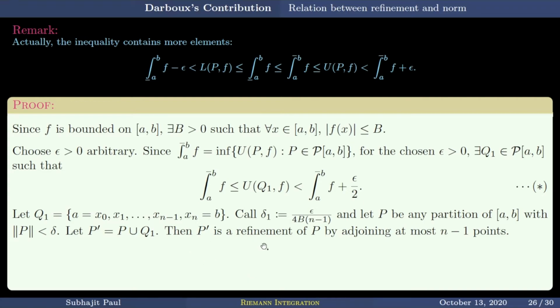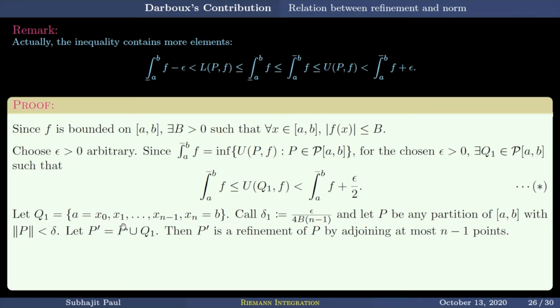Then P dash is a refinement of P by adjoining at most n minus 1 points. Look at Q1. Q1 has n plus 1 many points in total. It starts from 0, goes till n. In these n plus 1 many points, P dash is a refinement. Every partition, P dash, P, Q1, everything starts with this A and ends with this B. That is how partitions are defined.